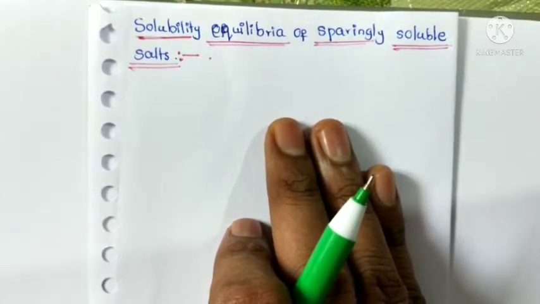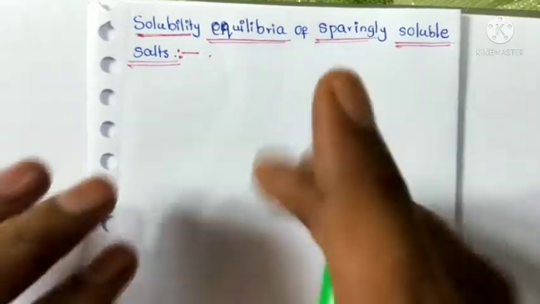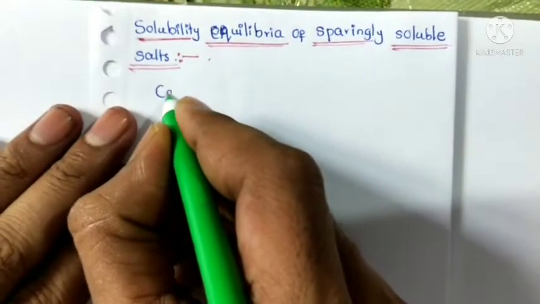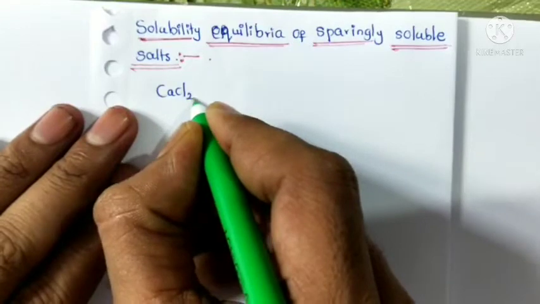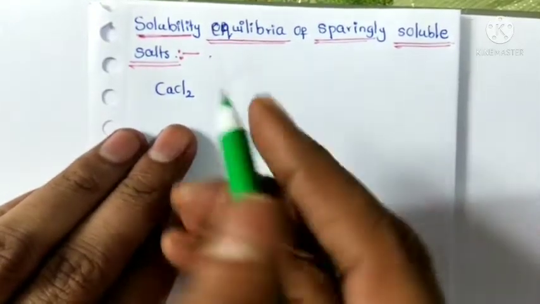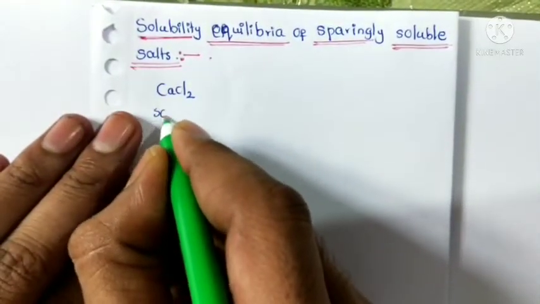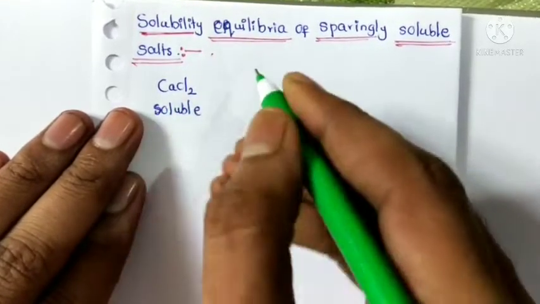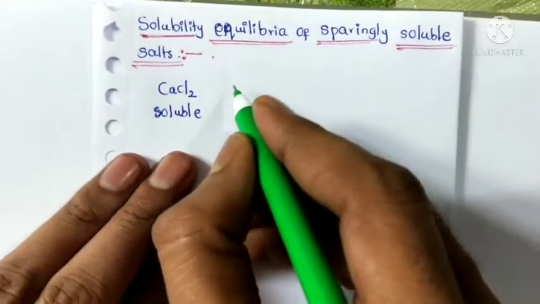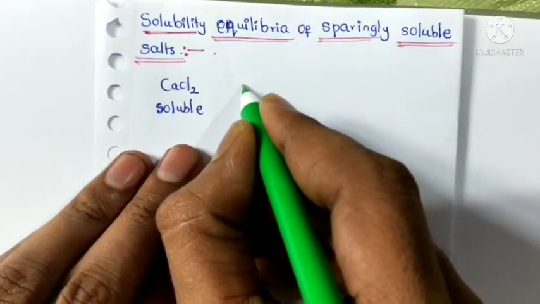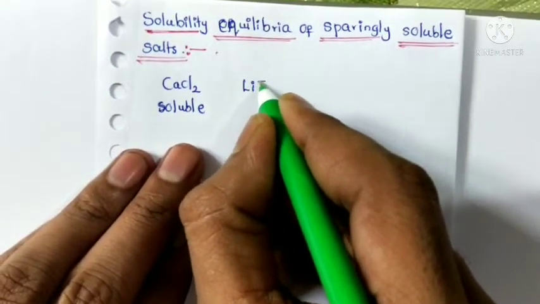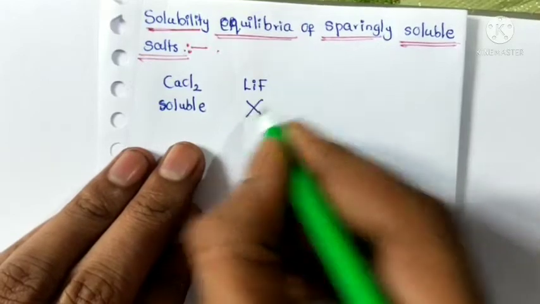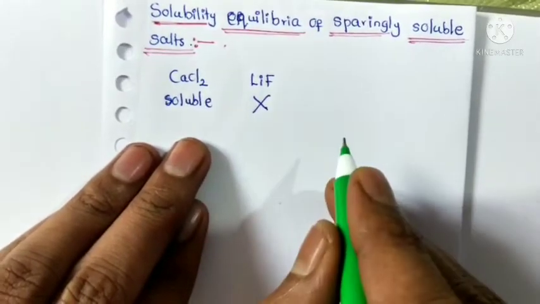The best example of a soluble salt is calcium chloride, which is highly soluble in water. An example of an insoluble salt is lithium fluoride, which is insoluble in water.